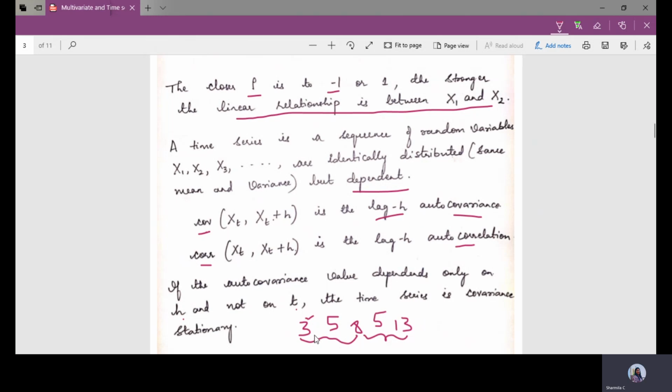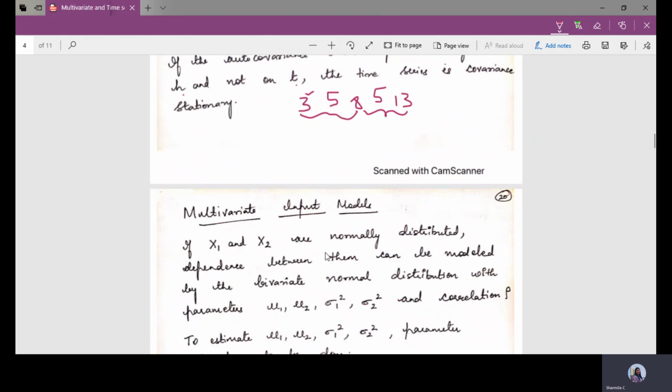If it is 5, then this is how the sequence will be generated: the third element, then the 8th element, then the 13th element and so on. Here h will be replaced with 5. If it is 4, h will be replaced with 4. So if it depends only on h and not on t, the time series is covariance stationary. This is how we consider the lag in autocovariance as well as autocorrelation.